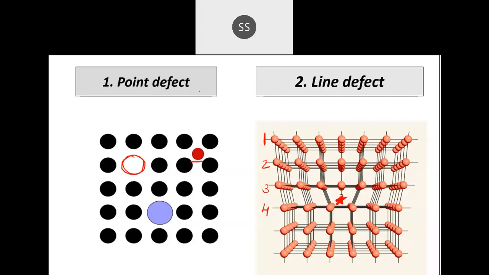But for your syllabus you are going to study only point defects. We don't have any discussion about line defects to be done. For your syllabus that will be in the higher classes. I believe this much is clear.